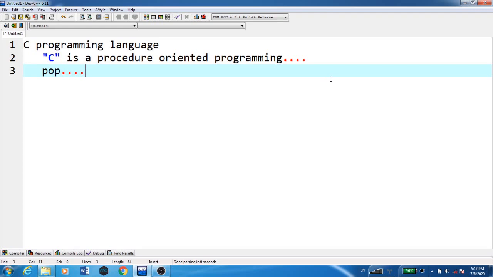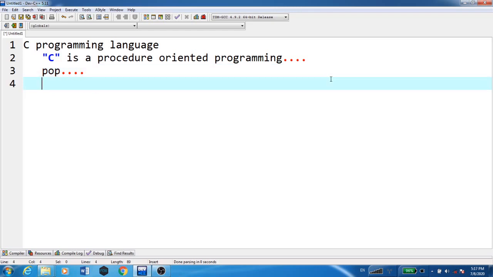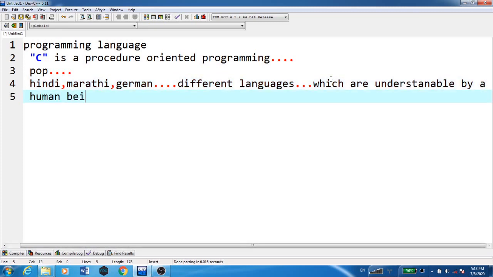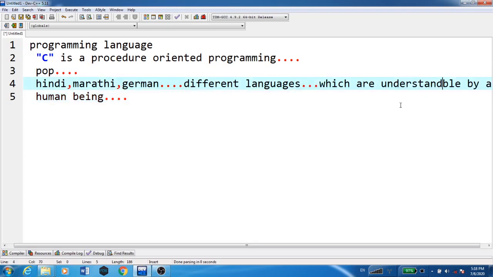Actually, why do we need a programming language? For example, Hindi, Marathi, German, English. These are the different languages which are understandable by a human being.